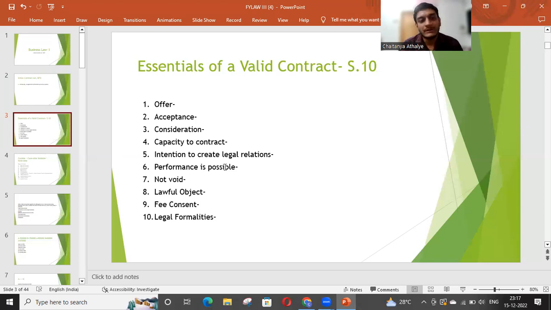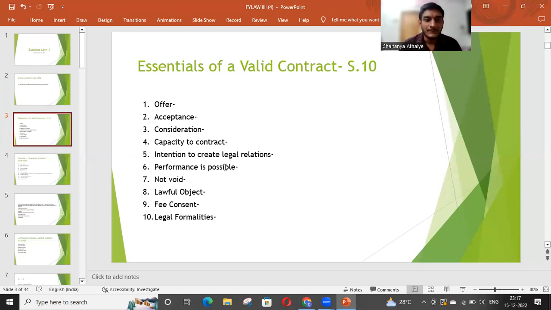Now, whenever a contract is created, it is usually created between two parties or more than two parties. These two parties have to do something for each other's benefit, and whatever they do for each other's benefit is basically called consideration. The things that are exchanged in the contract can be considered as consideration.